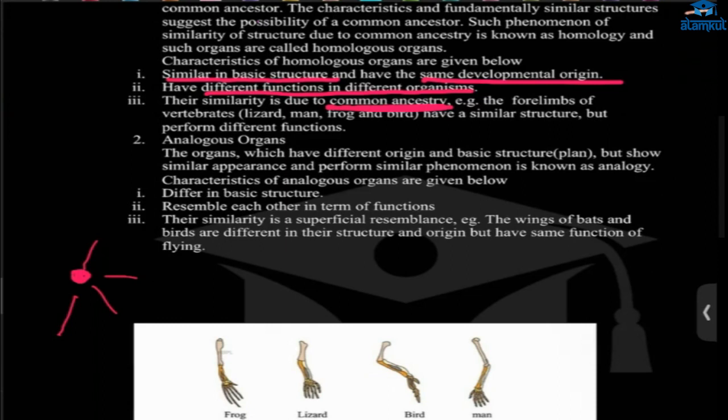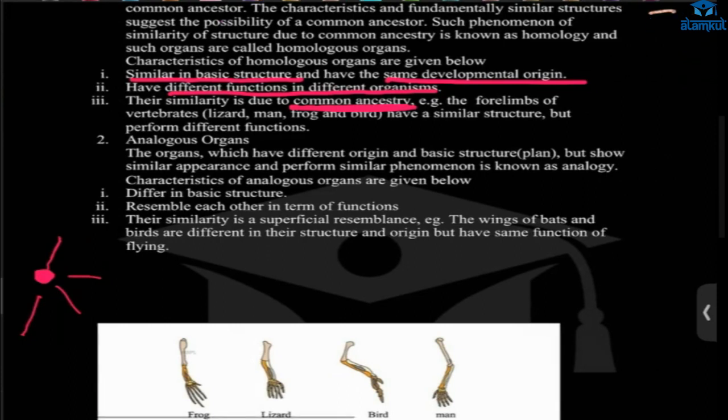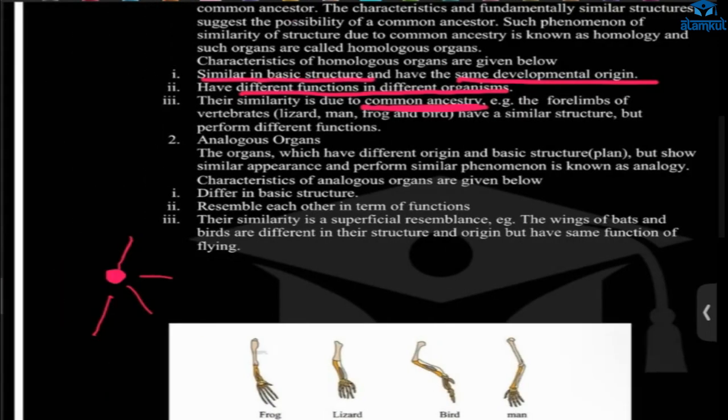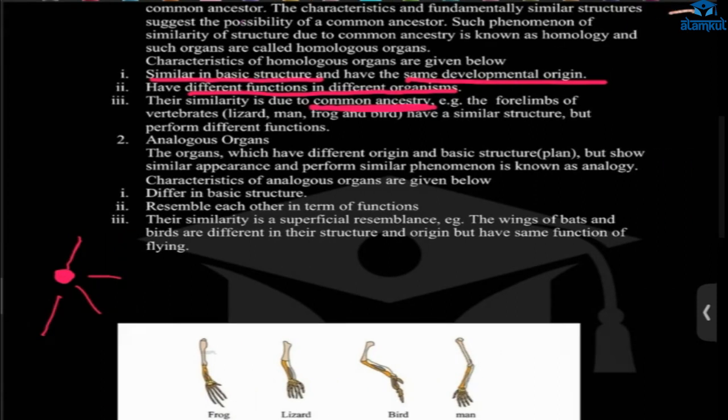It is written like that only, anywhere it is written as common ancestor. Ma'am, we don't exactly know which animal it was. There is no fossil. Maybe it was the first existing animal, the first existing living, walking animal. From that only we share a common thing, but we haven't seen it. That is the thing.